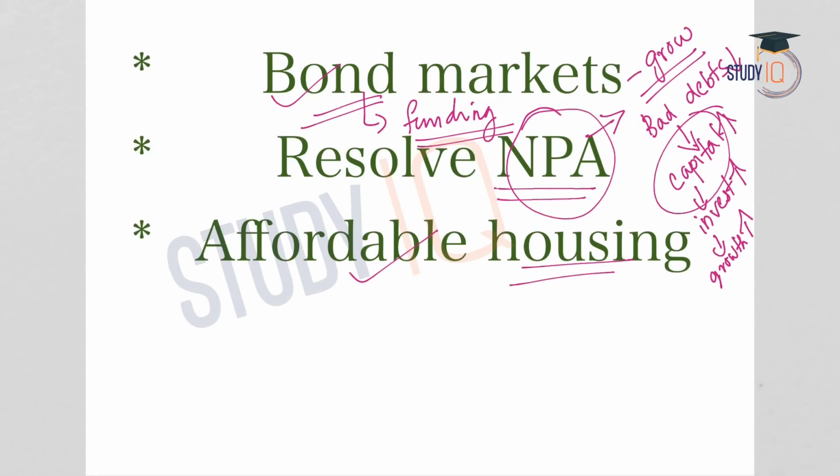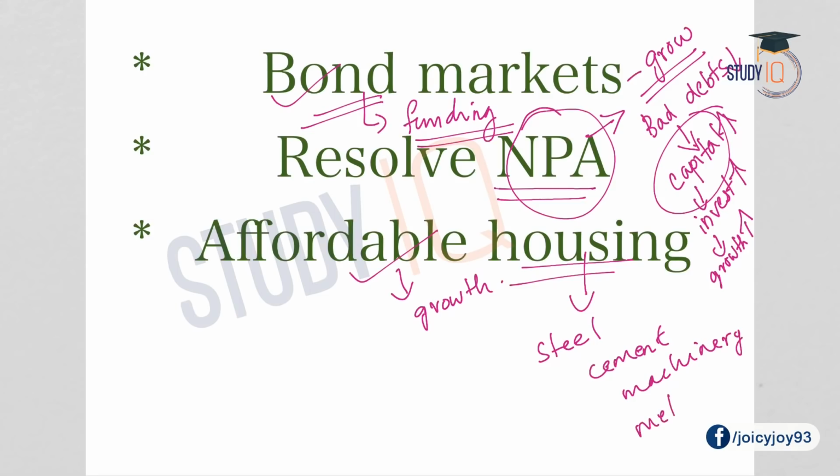Another important thing is affordable housing. If an emphasis is given on affordable housing, it can accelerate growth. How is this possible? Because the housing sector is linked to many other industries like steel, cement, machinery, metals, etc. If affordable housing is given emphasis, the housing sector will improve, and this will automatically improve industries like steel, cement, machinery, metals, etc. So this also needs to be given emphasis.